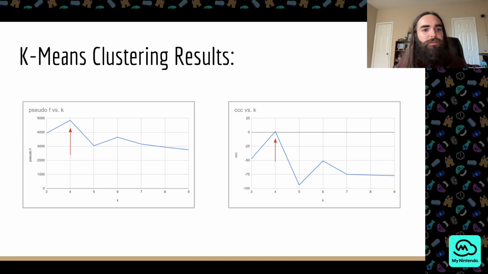Let's look at our results. So our results are indicating that we should probably use 4 clusters. As we can see, our local maximum is at 4.